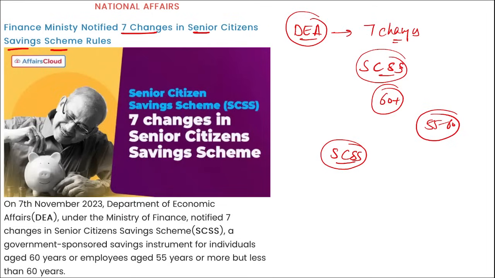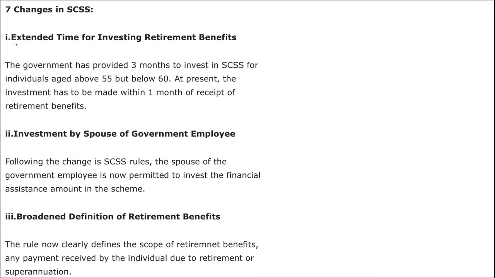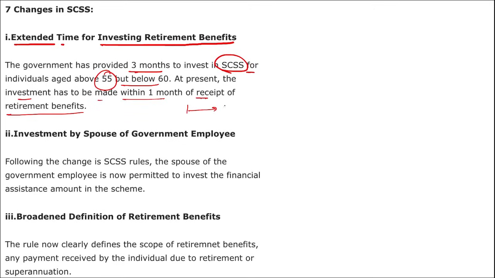But if we go deeper, remember the 7 changes. First is extended time for investing retirement benefits. We know that when a government employee retires, he gets multiple benefits, such as gratuity, the money held in PPF, and apart from this they also get money for leaves, compensatory leaves and so on, right? So here the government has provided 3 months to invest in the Senior Citizen Saving Scheme for individuals aged above 55 but below 60. At present the investment has to be made within 1 month of the receipt of the retirement benefits, right? So it has been increased from 1 month to 3 months.